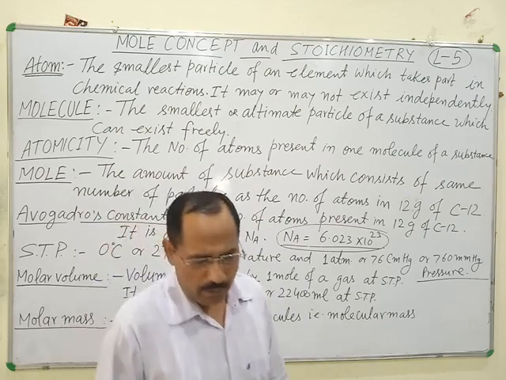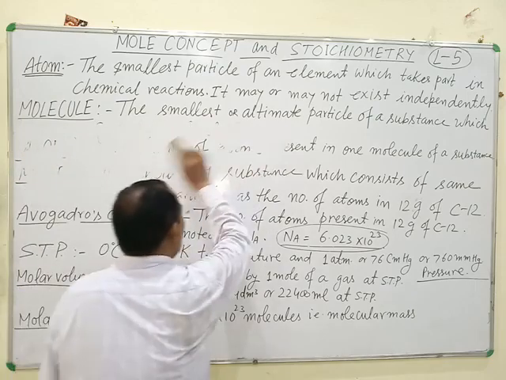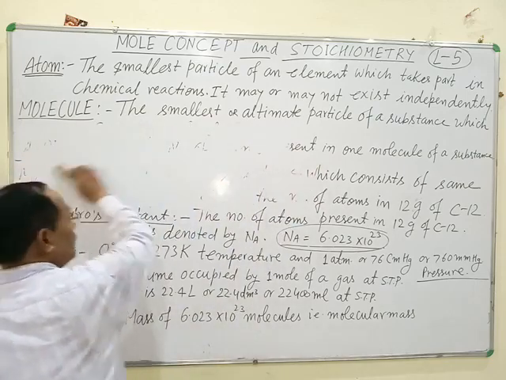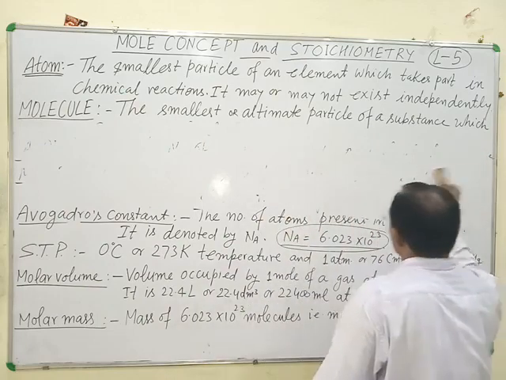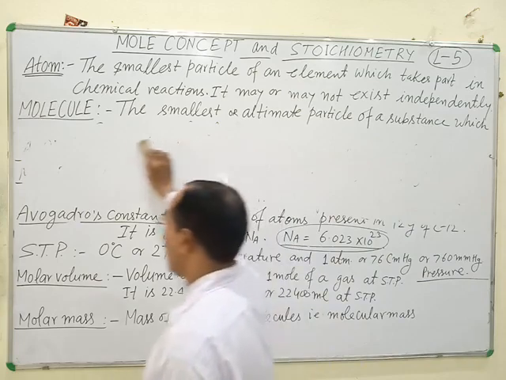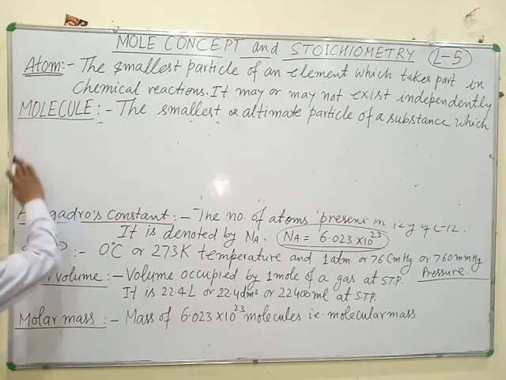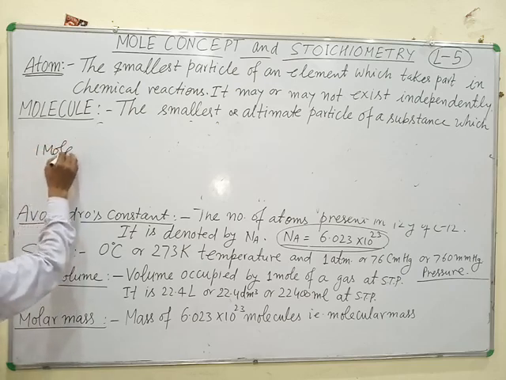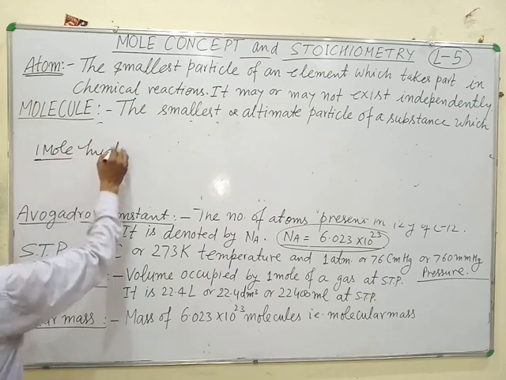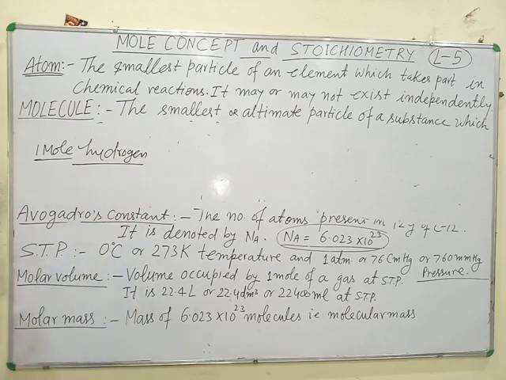Now we take other examples: hydrogen, nitrogen, oxygen, water, carbon dioxide, other substances. The meaning of 1 mole with respect to hydrogen. 1 mole hydrogen means how many hydrogen atoms?